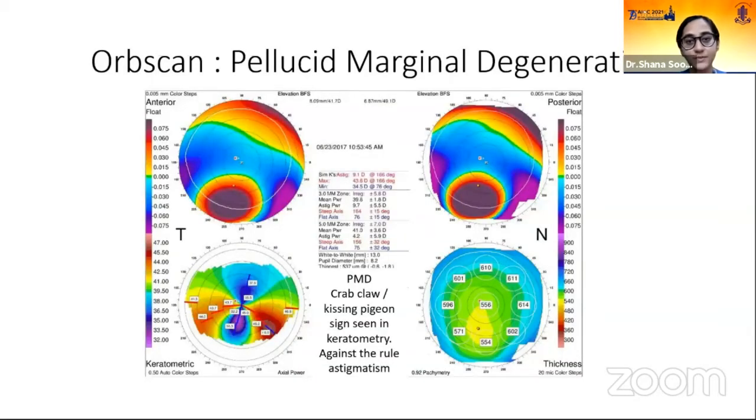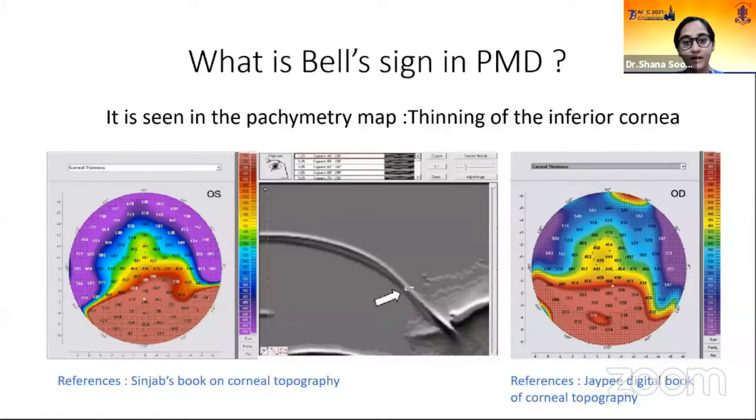The next important OB scan is pellucid marginal degeneration. On pellucid marginal degeneration, you typically see the bell sign, which is seen over here. Inferiorly, there is elevation. It also gives the typical crab claw or kissing pigeon sign seen in keratometry. And against the rule astigmatism differentiates it from keratoconus, which is with the rule astigmatism.